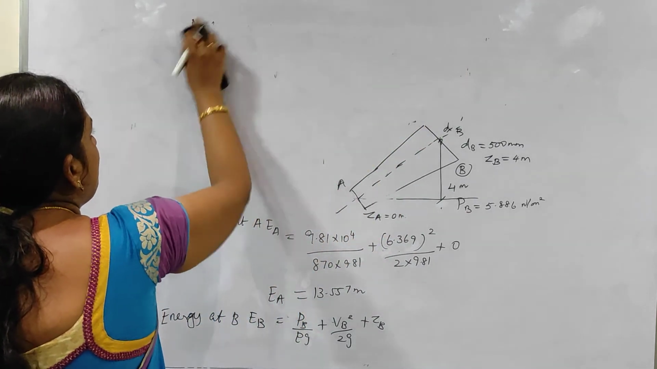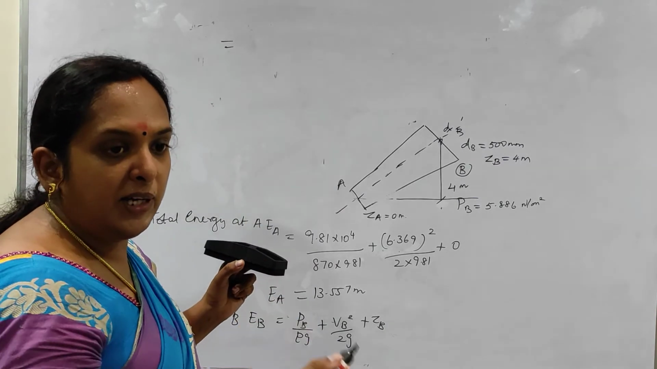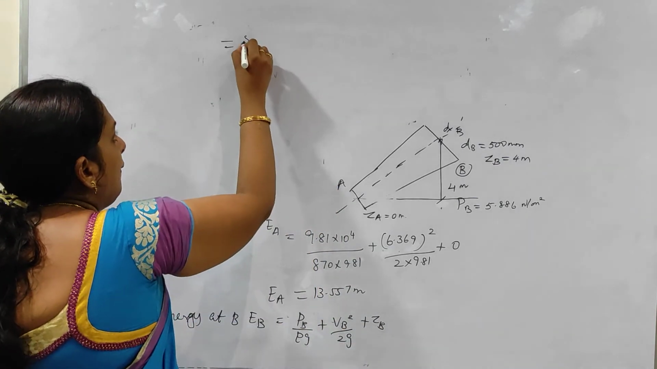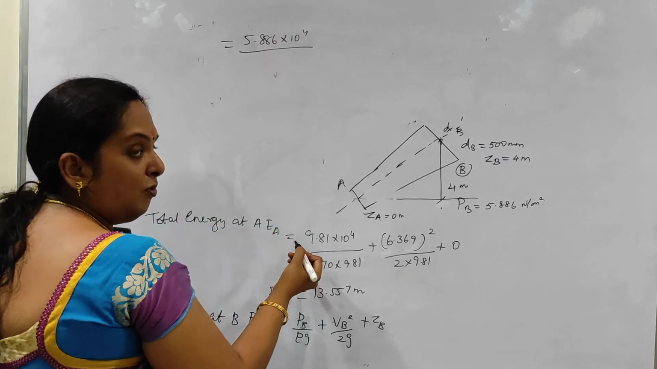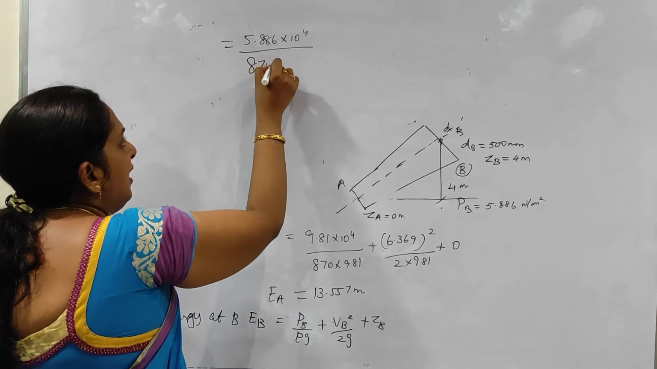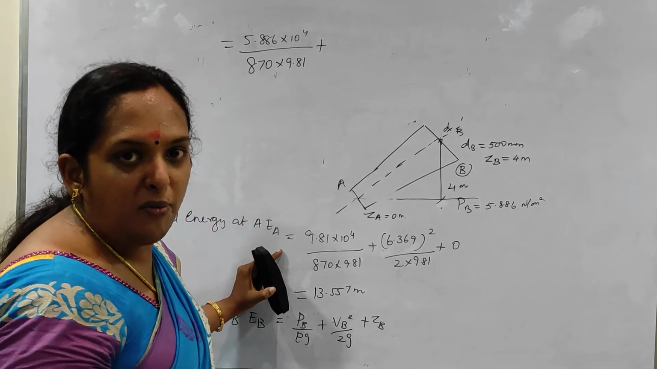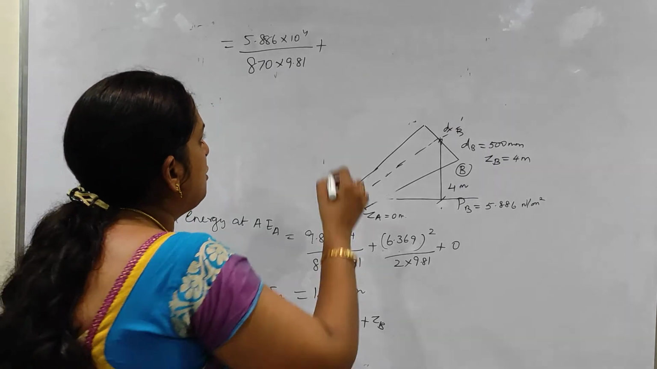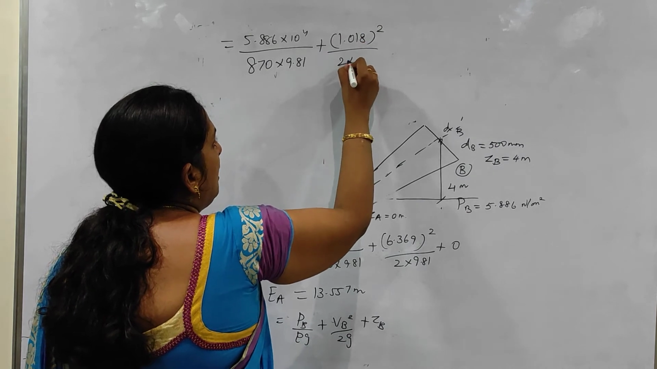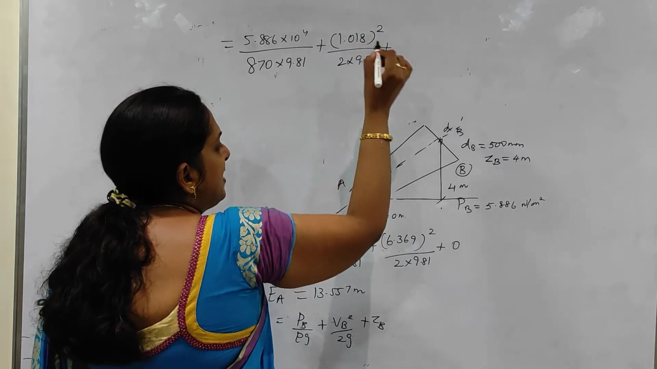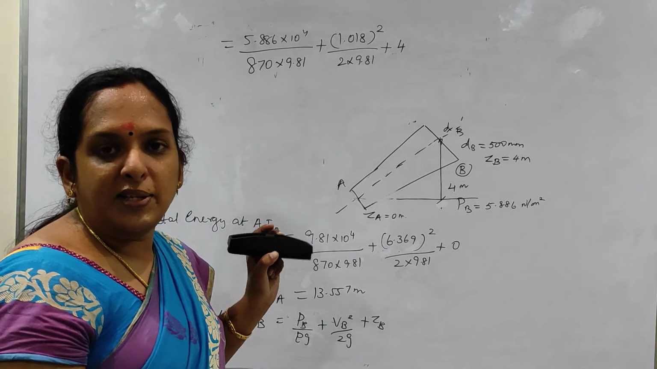So what is that? PB is already given in the problem, and we have converted the unit also. It is 5.886 into 10 to the power of 4. And rho, once again, is the density of oil, 870 into 9.81, plus VB square, which we have found out by using the continuity equation. It is 1.018, so 1.018 the whole square by 2 into 9.81, plus ZB, which here is not 0. It is 4 meters.